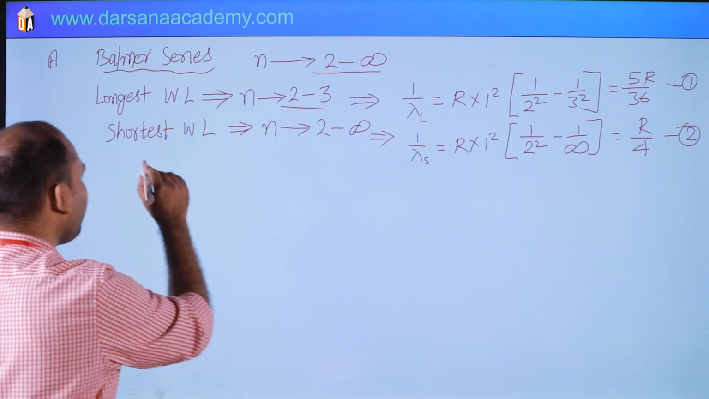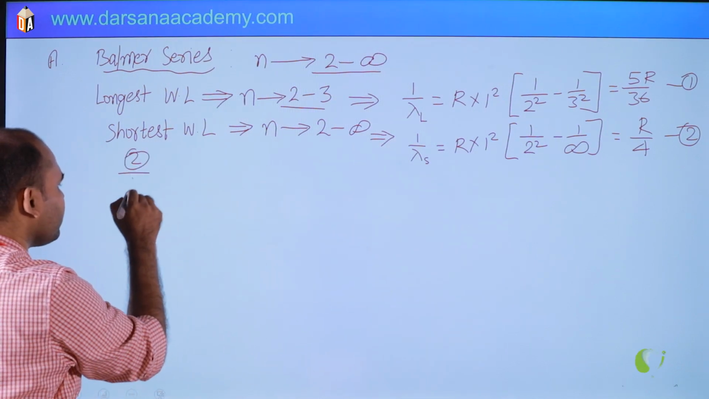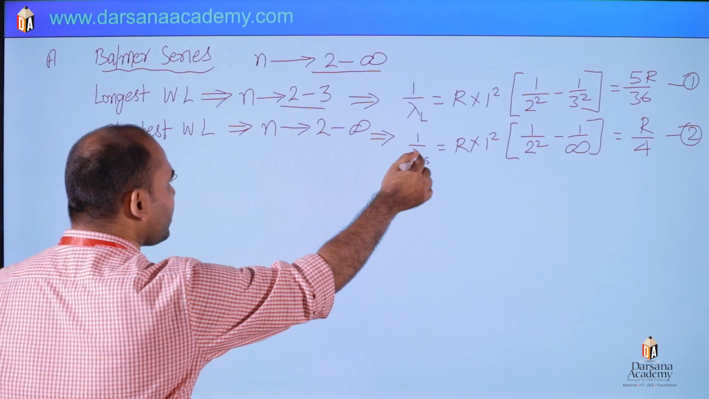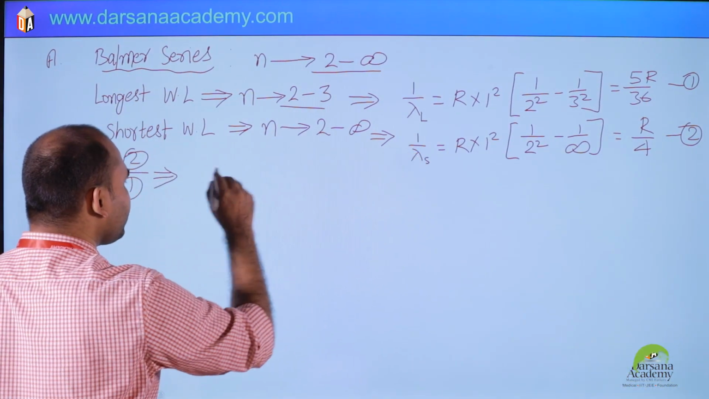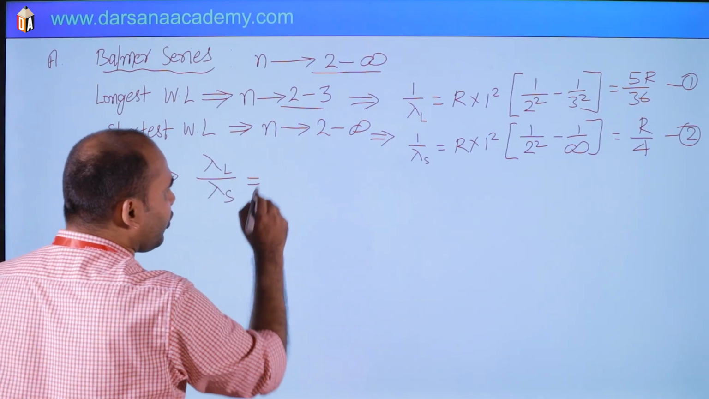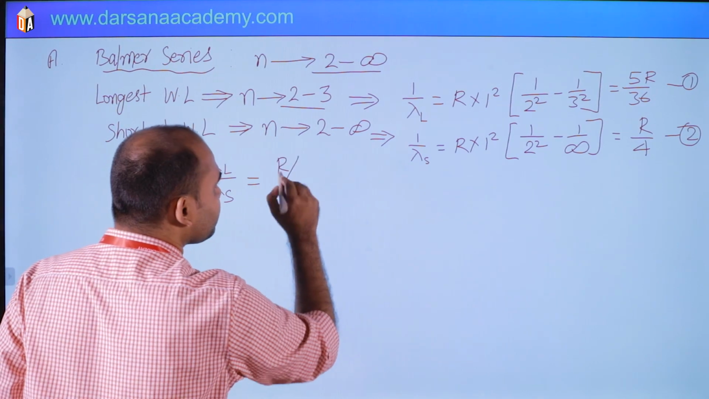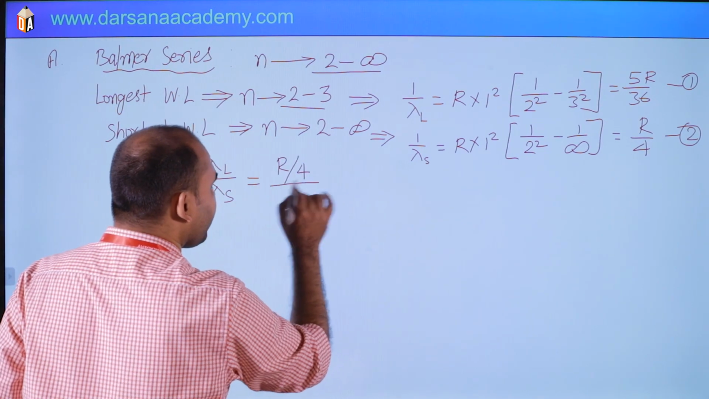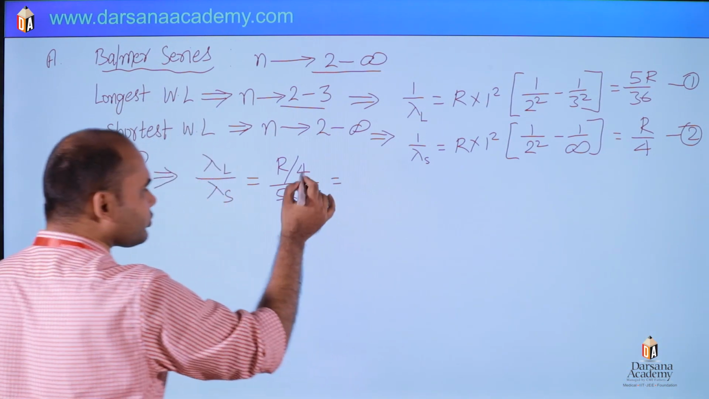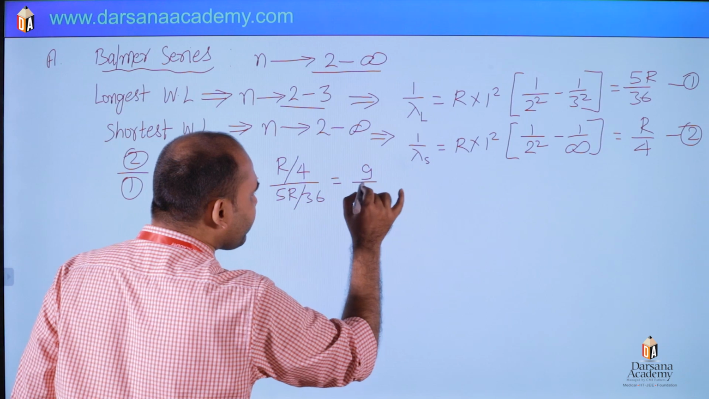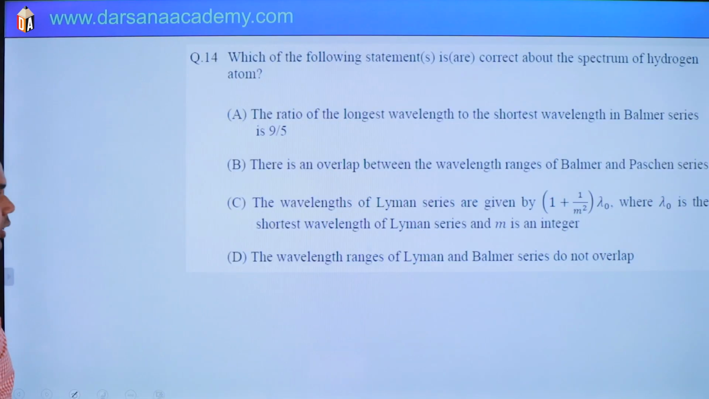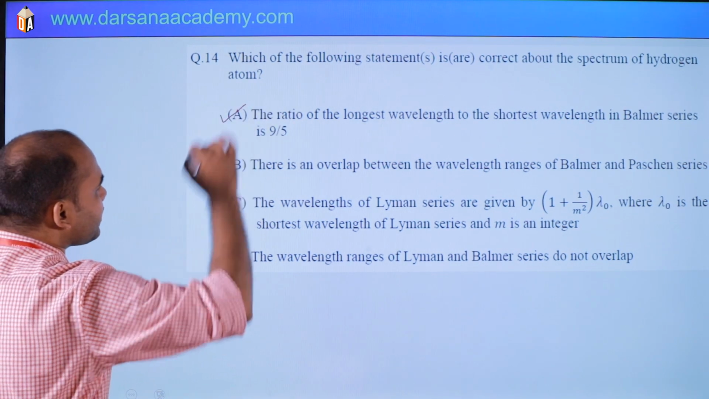So we want the ratio of longest by shortest. So λ_L by λ_S will be, in downward means denominator, R by 4 divided by 5R by 36. So this is what? 9 by 5. So let us check the option. Yeah, 9 by 5. So this option is correct.